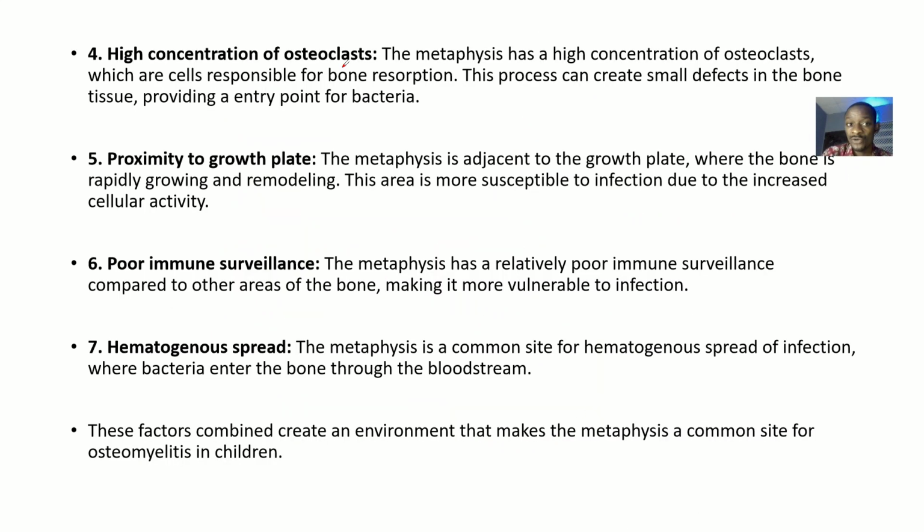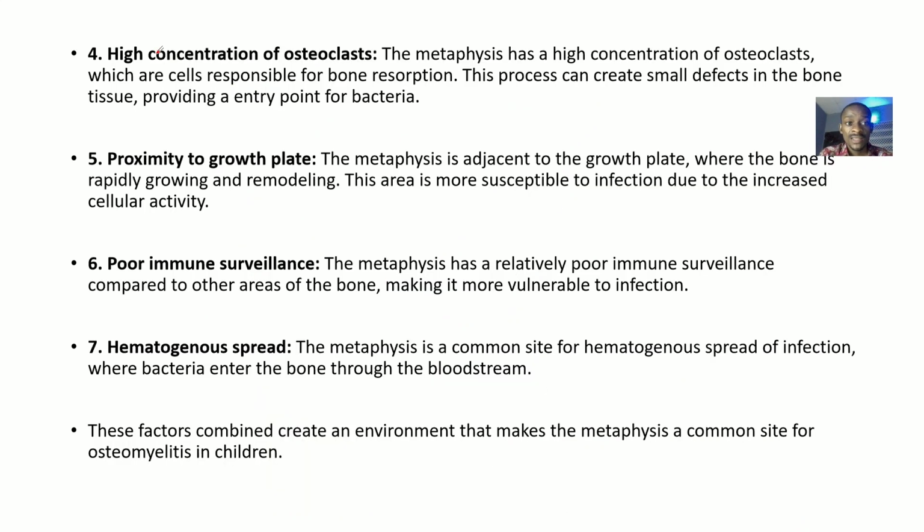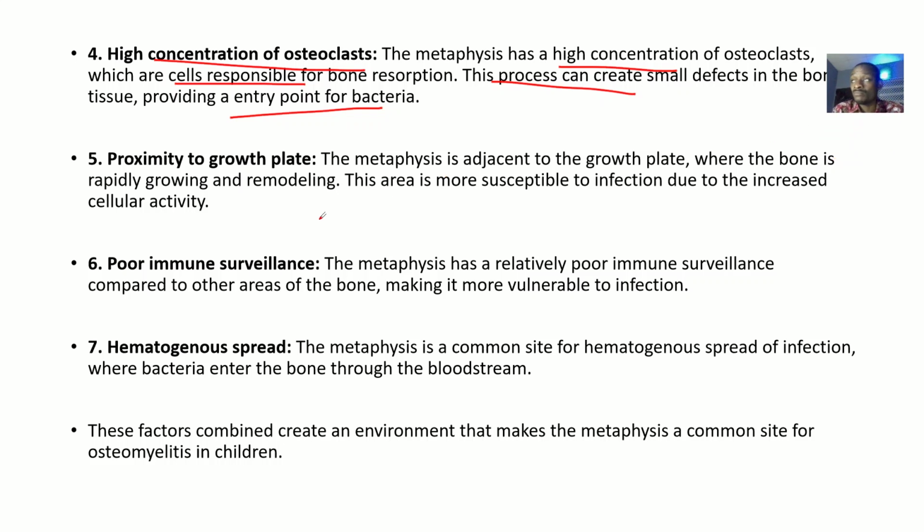Then the fourth reason. I've already explained this, right? You guys already know what metaphysis is. The fourth reason is there's a high concentration of osteoclasts. The metaphysis has a high concentration of osteoclasts, which are cells responsible for bone resorption. And this process can create small defects in the bone tissue, providing an entry point for the bacteria. In an exam situation, you could just grab three, four, five of these reasons and you're good to go. But it's nice to always grab everything.